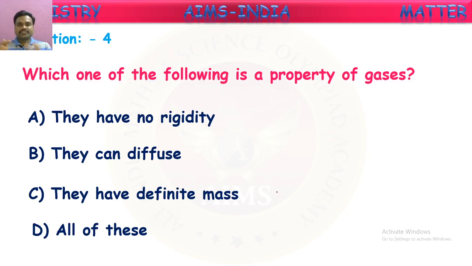Yes. So we say some properties like shape and volume are not fixed for gases. They take the shape and volume of the container in which they are preserved. But gases also have fixed mass, just like solids and liquids. They can be diffused and they don't have any rigidity, meaning they can be compressed very easily. They are not strong enough. So these three statements are correct related to gases. Now what will be the correct answer, children? Yes, it is all of these. The three statements are related to gases only.